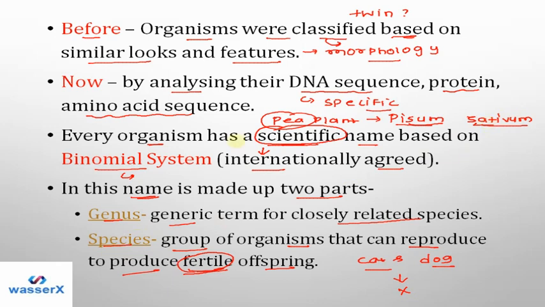So by naming them, we use these two terms, genus and species. So a scientific name involves two things, that is genus name and species name. And as a whole, the scientific name is also called the binomial system or binomial name.